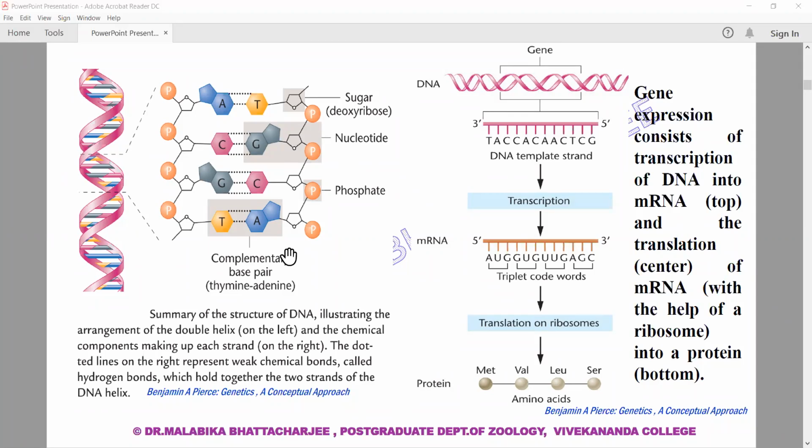And the central dogma of molecular biology was laid on the foundation that a segment of DNA capable of making a product is a gene.